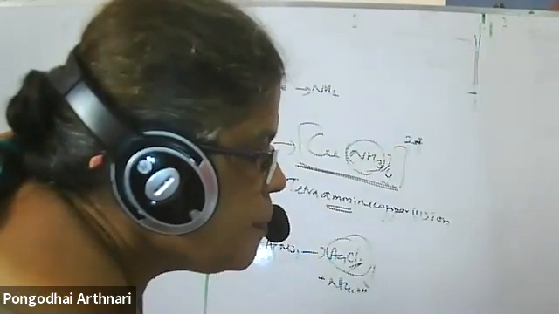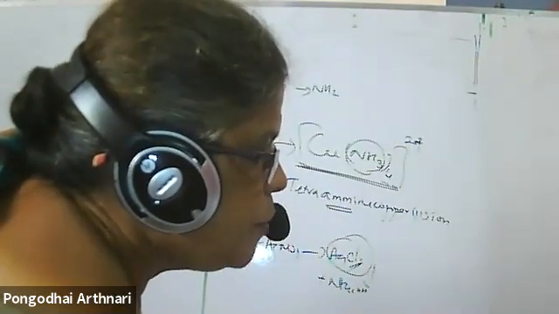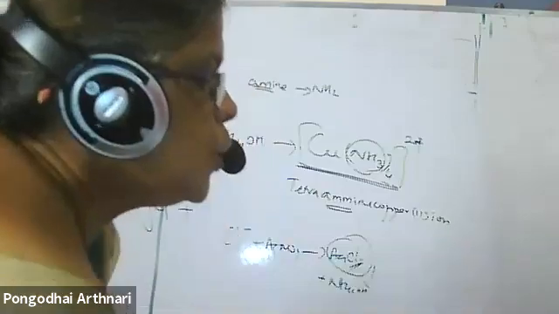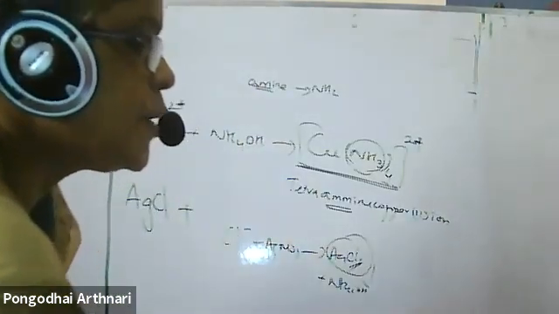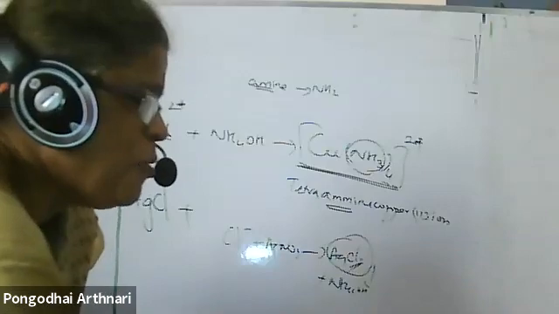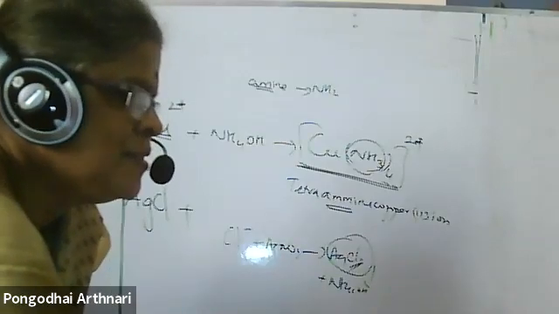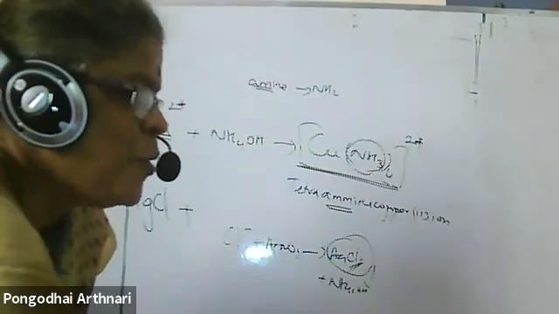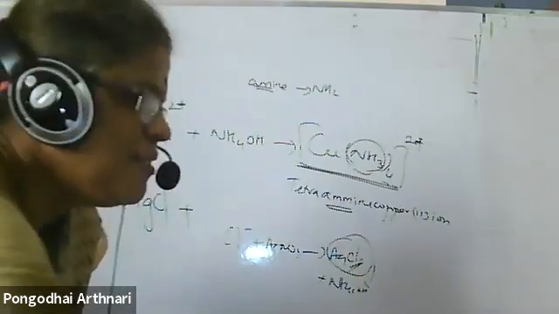Ma'am, do we call it ammine? Sachin, what do you mean? Unmute and ask me. Why are we calling it ammine? Why do I call you Sachin? It is the same thing.